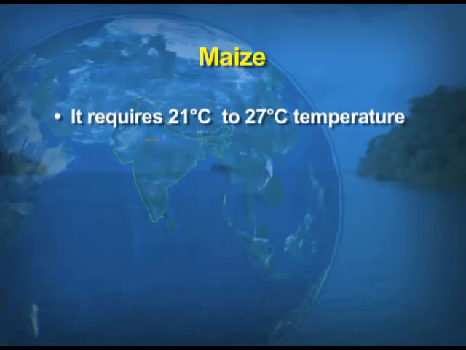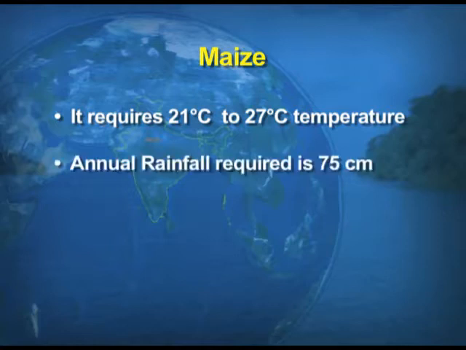Now, another important food crop is maize. It is an important coarse grain which contains glucose and starch. As far as the climatic conditions are concerned, the temperature of 21 degrees to 27 degrees Celsius is best suited for the production of maize, and the rainfall required is only 75 centimeters.